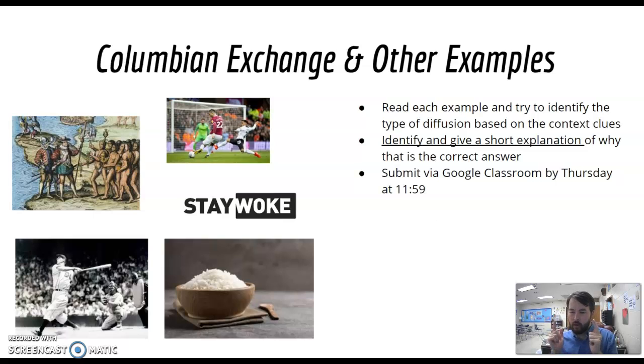Okay? A great example of these things that we've been talking about today is the Columbian Exchange. And hopefully you've learned something about that in 7th or 8th grade history, but if you haven't, we're going to read a little bit of a refresher, and there's also some other examples. I want you to identify and give a short explanation of what type of diffusion it's talking about. And then sometime in the next couple of days, we're going to review those together.